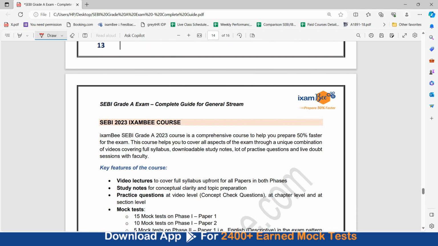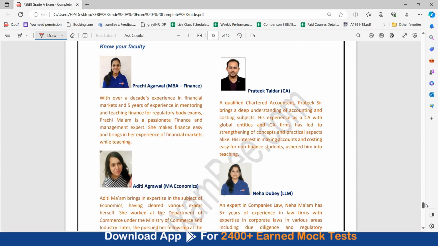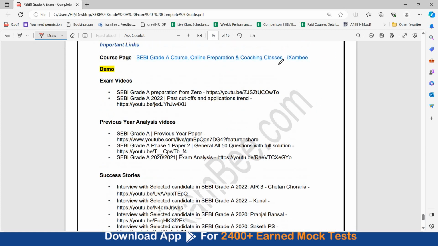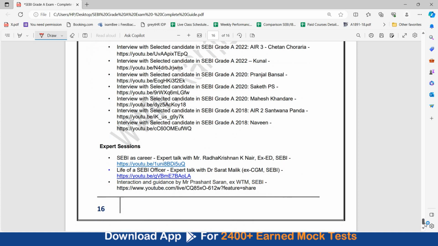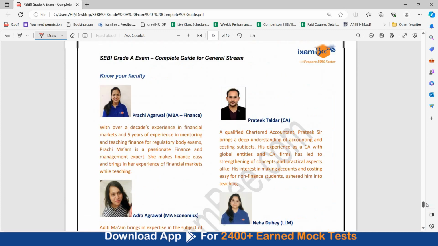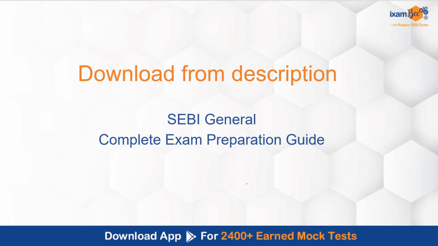Then you can know about SEBI iExamB course, what all features are offered in this iExamB course, and also about the faculty who is going to guide you in clearing this SEBI Grade A exam. You will find the course page. You can check out our course from here. You will find exam videos, previous year analysis videos, and all the success stories of candidates who have cleared this exam in the past. So this all is present in this guide, your complete preparation guide, exam guide for SEBI Grade A General Exam. So you can download this from the description.